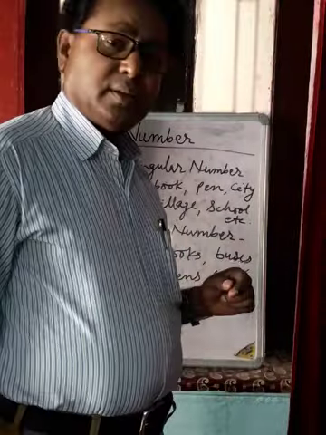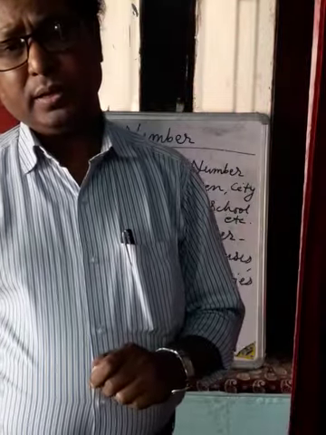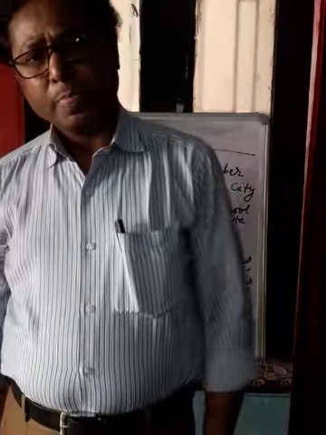Cities. When you have to tell something about more than one city, meaning two cities, three cities, and many cities, then you have to write cities, not city. So these are what here? Numbers. We have read them here.